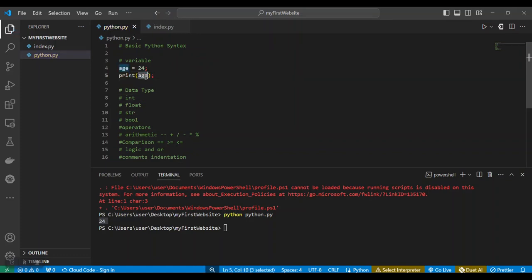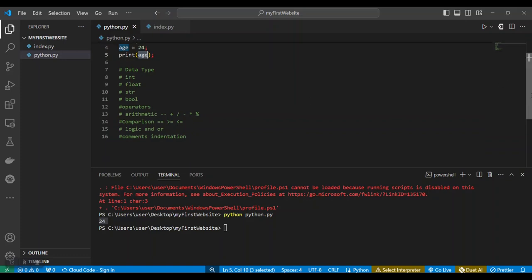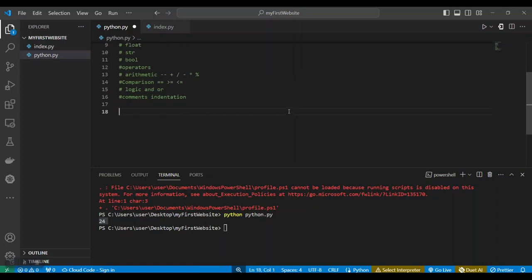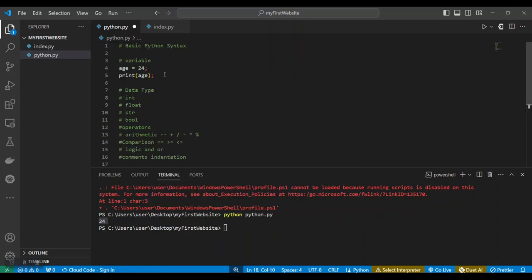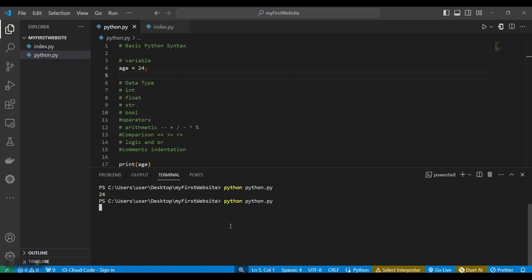Now age can be used at any point in our system. So if we come here and print out age again, and come here and print out age, and then delete this one, delete that one, and run this again, we will see 24 printed out again. So our system now understands that anytime somebody prints or calls age, it is going to be assigned the number 24, right?